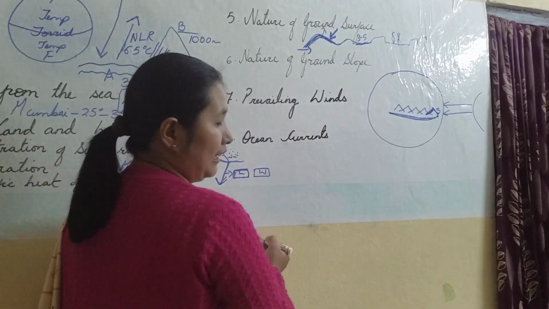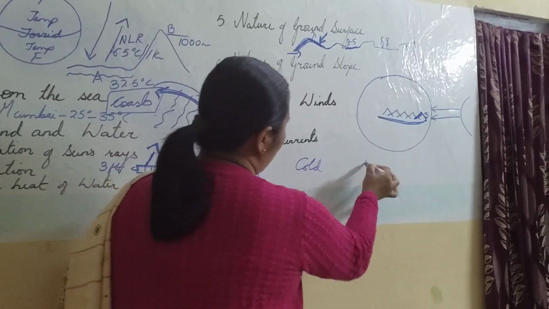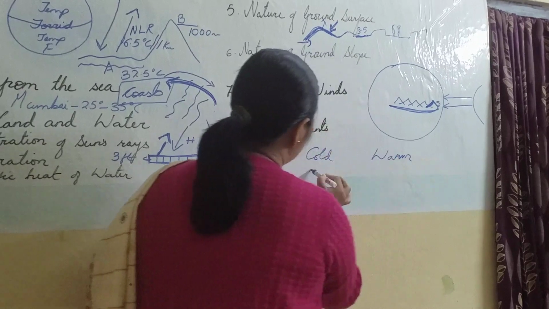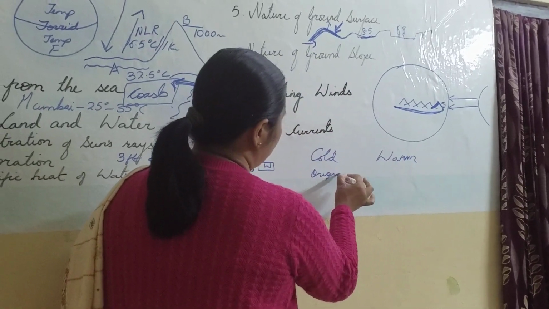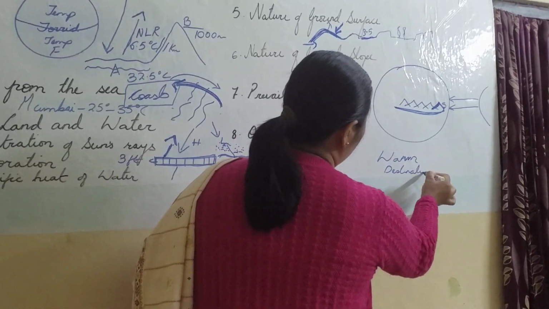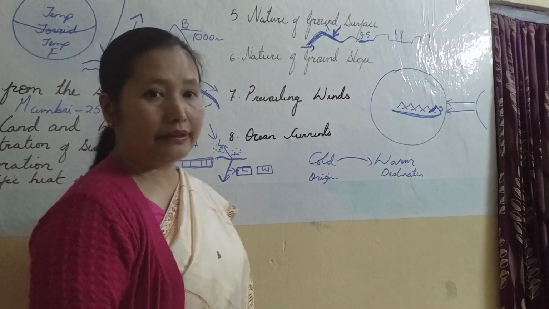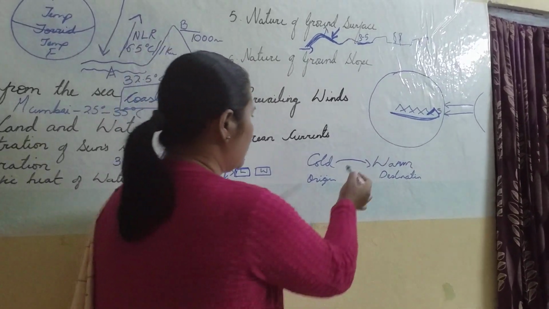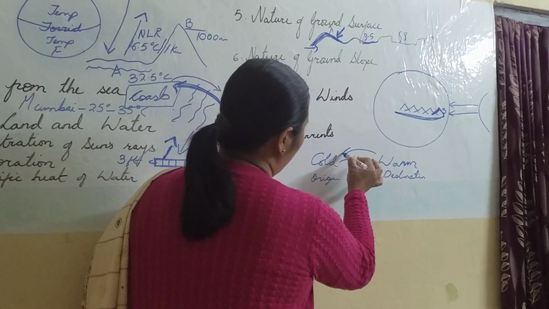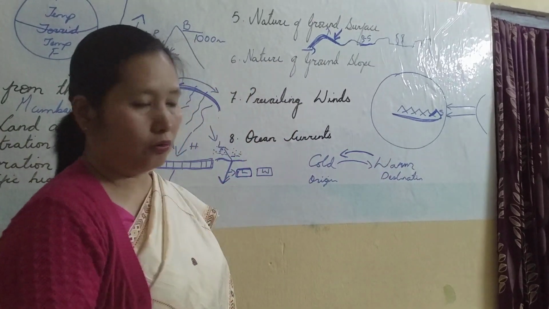Now next, the prevailing winds. Now the winds which blow from cold places to warm places. First the place of origin and the destination. Suppose the place of origin is a cold place and they blow into a warm place, they will decrease the temperature of their destination, and vice versa. Suppose they are blowing from a warm place and they come to a cold place, then they will make the temperature a little higher in the cold regions.